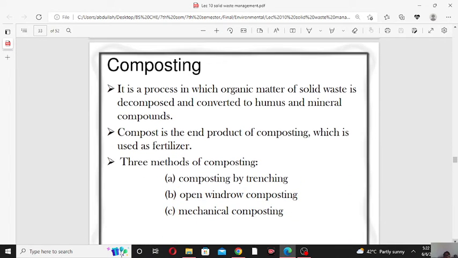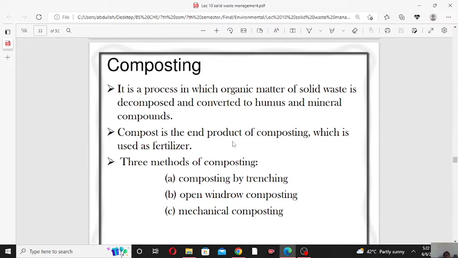Now what is composting? It is a process in which organic matter of solid waste is decomposed and converted to humus and mineral compound. So composting is a process in which organic matter of solid waste is decomposed and converted into humus and organic fertilizer.